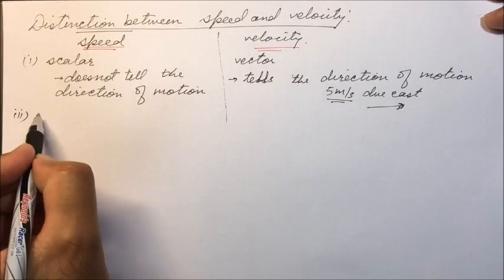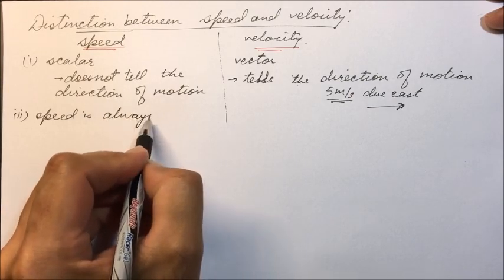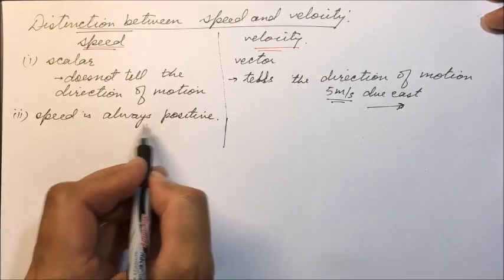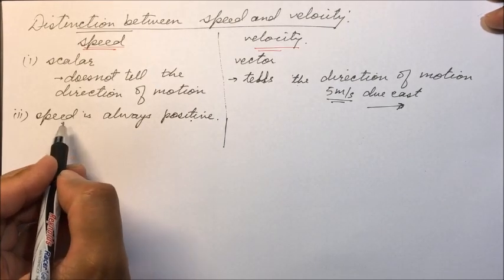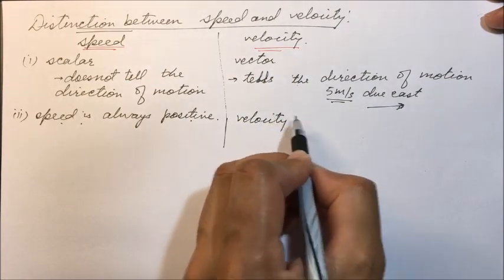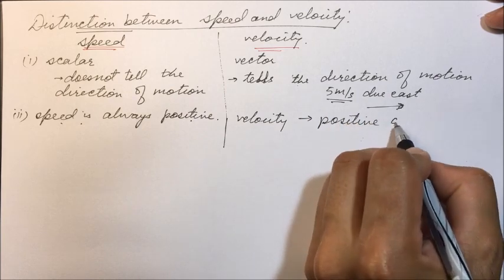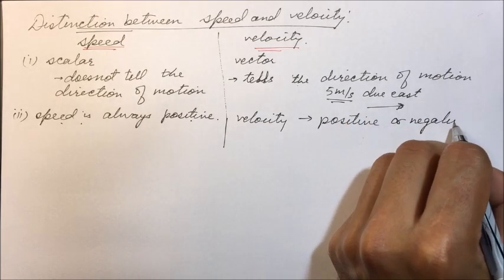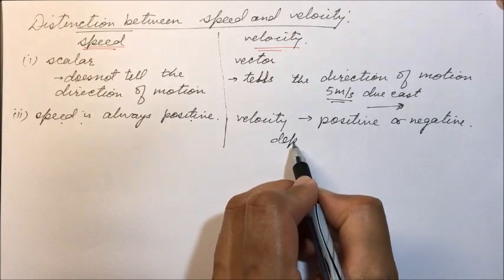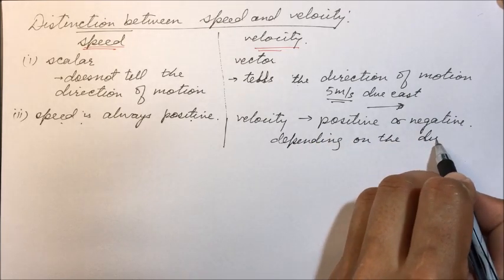Second, the speed is always positive. Since distance is always positive, therefore speed is always positive. But velocity can be positive or negative, depending on the direction of motion.